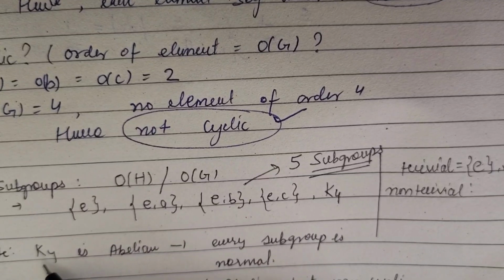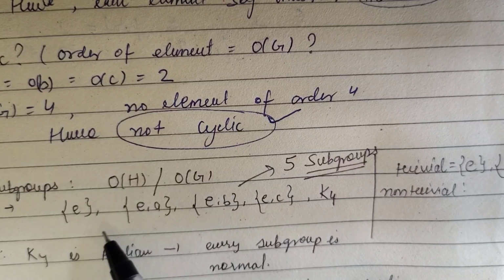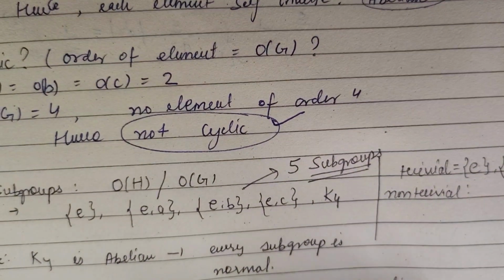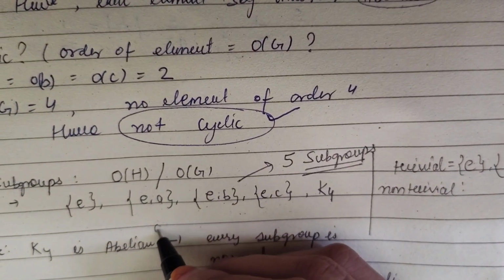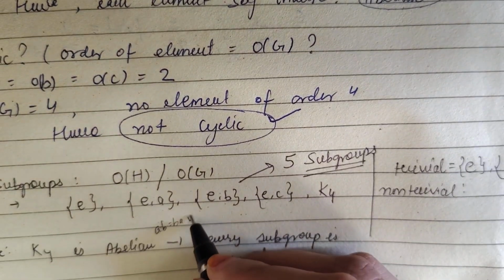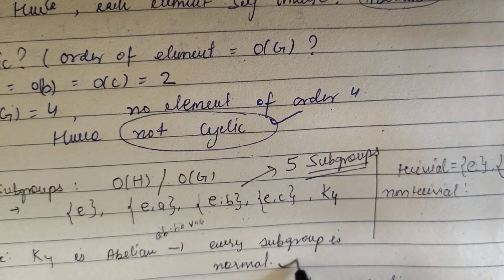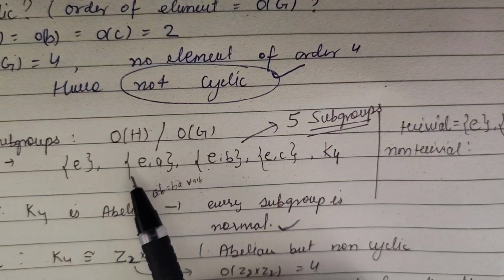Now we know that K4 is abelian, and if a group is abelian, then every subgroup is normal. Why is it normal? It's simple: the group is abelian, so ab equals ba for all a, b, and then obviously the normality condition also holds. So we have got the subgroups of the Klein group.